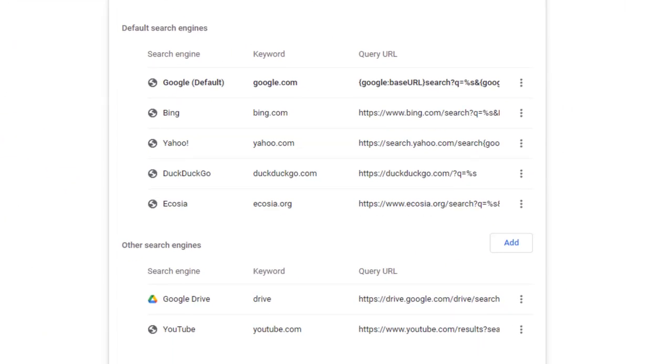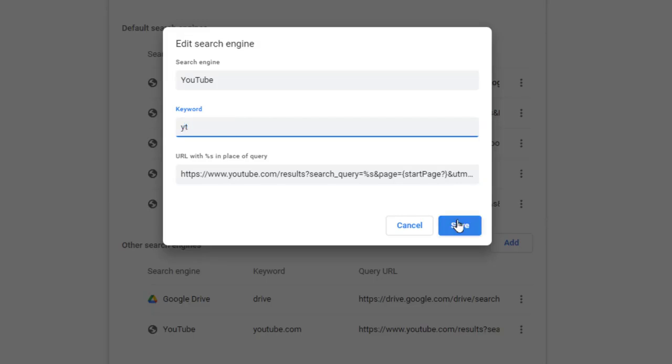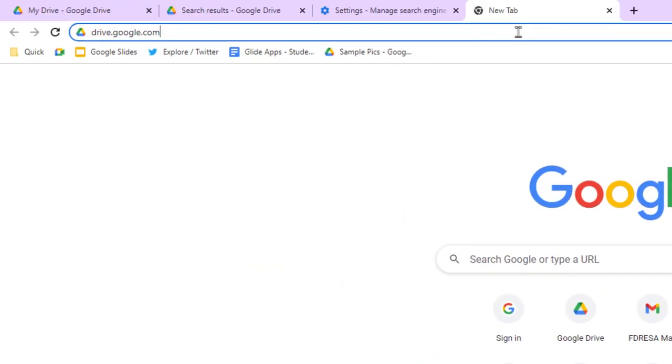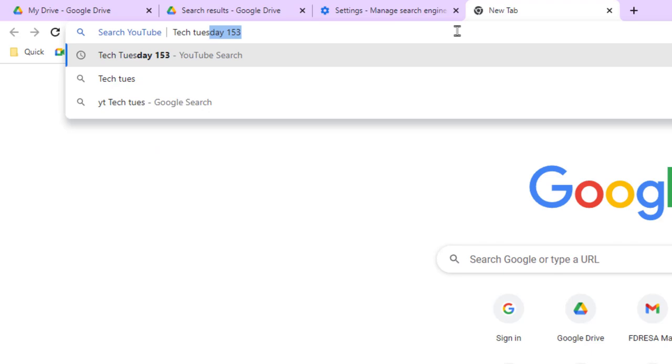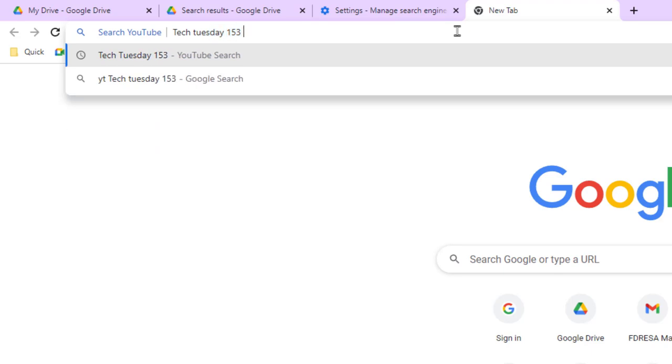While we're here, notice that there are other search engines that you can easily activate from the address bar, like YouTube. I tend to shorten that to just YT and of course tab. So if I need to find a YouTube video, I go to my address bar, I type YT, hit the tab button, and then search for the video.